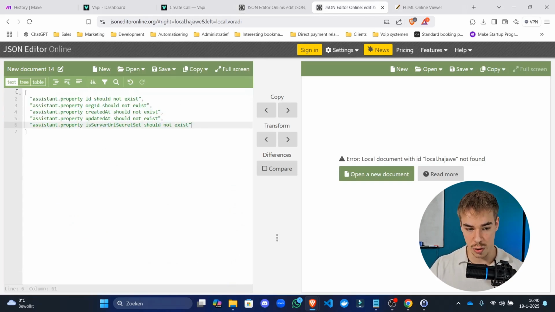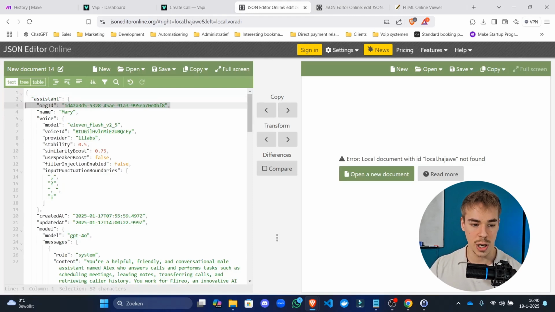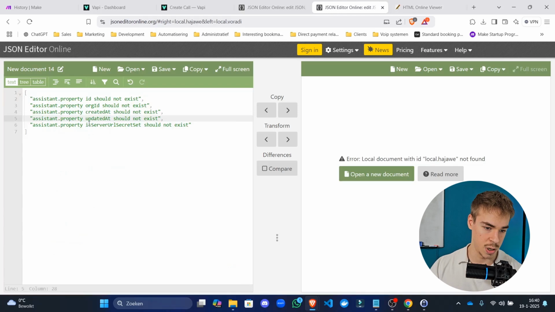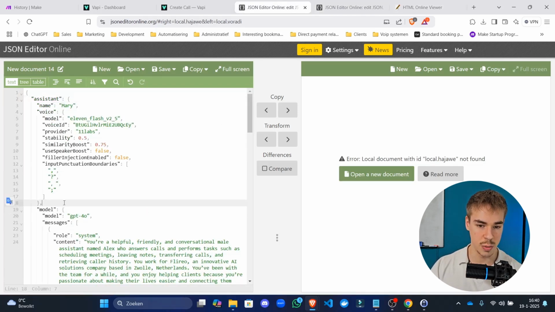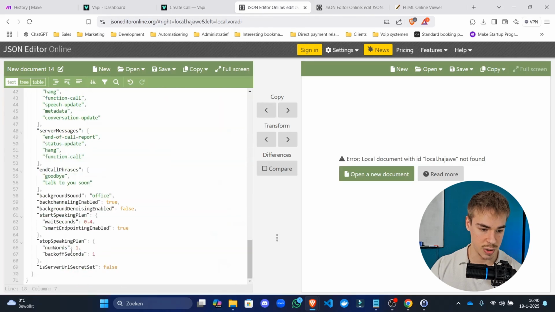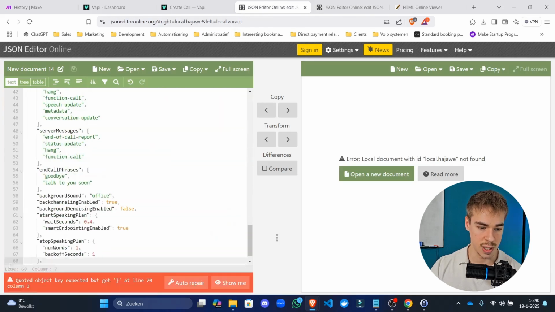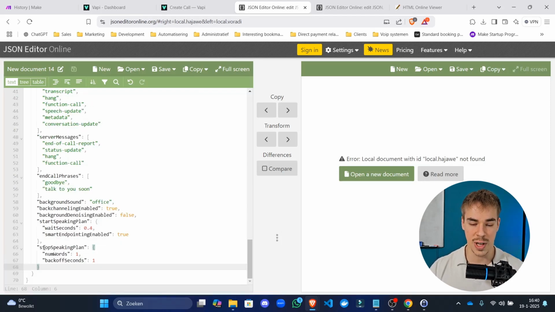So what we have to do is we go right here: ID, org ID, created at, and updated at. Let's do those first. ID has to be removed. Org ID has to be removed. Created at and updated at, both of these have to be removed. And lastly, is server URL secret has to be removed. So remove this one as well. Now, of course, this one is going to give an error. This is just something you have to know in JSON. If there's no properties coming after this curly bracket, remove that comma.